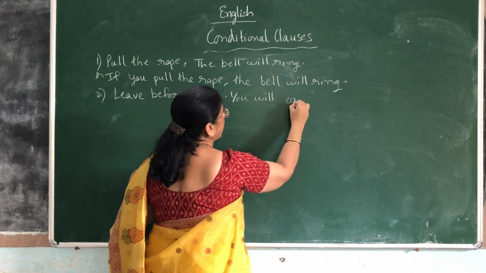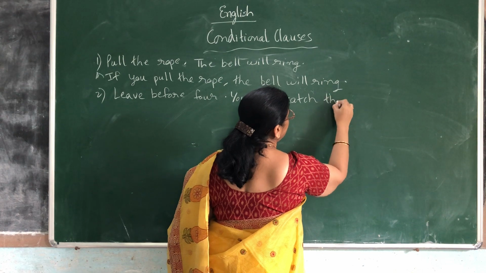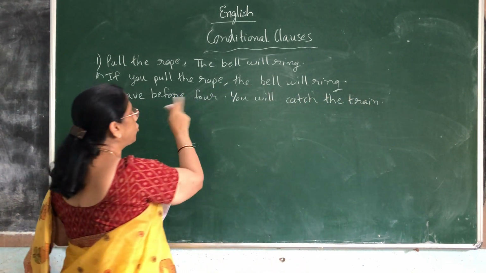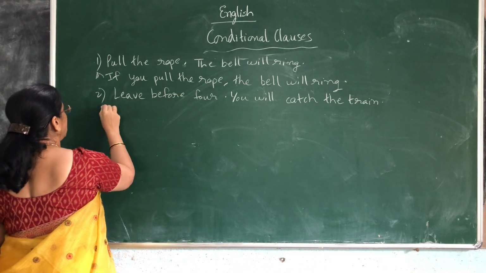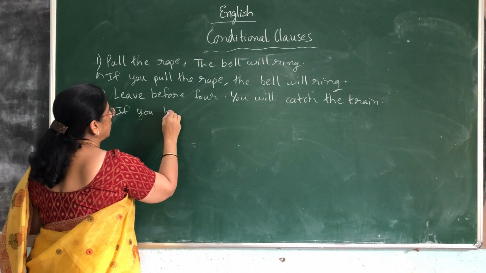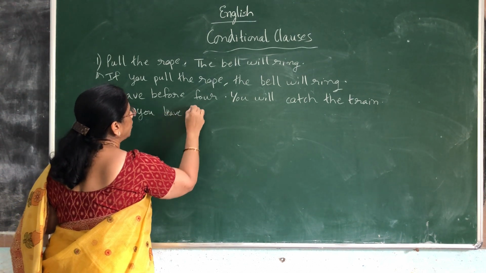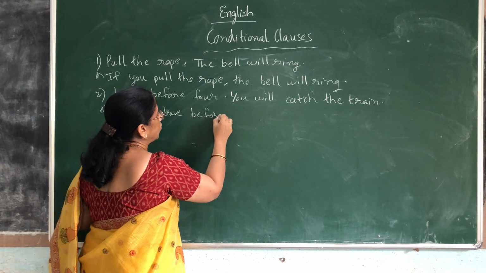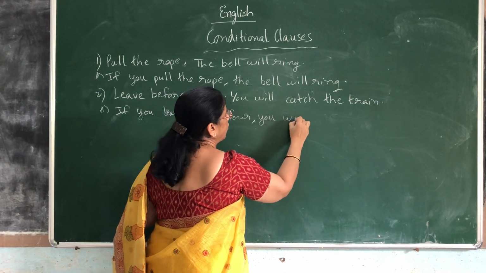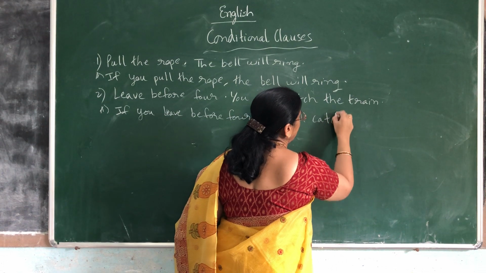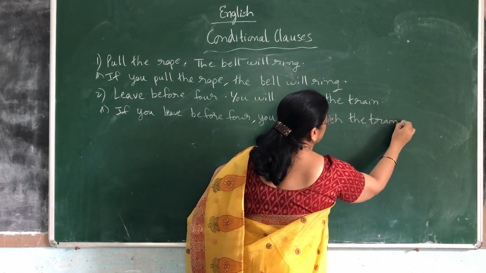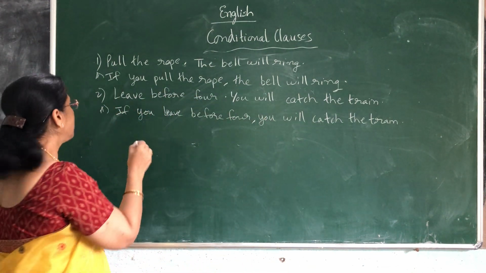You will catch the train. What is the condition, ma'am? That means you should leave before 4. Then you will be able to catch the train. So simple, you can write: if you leave before 4, comma, just to join what you should do, put a comma, you will catch the train. Is it clear, children? Next one.